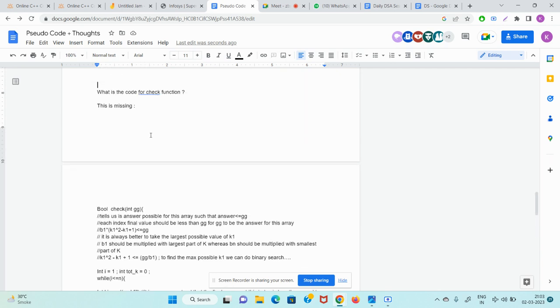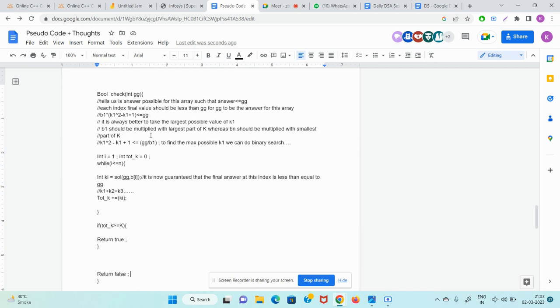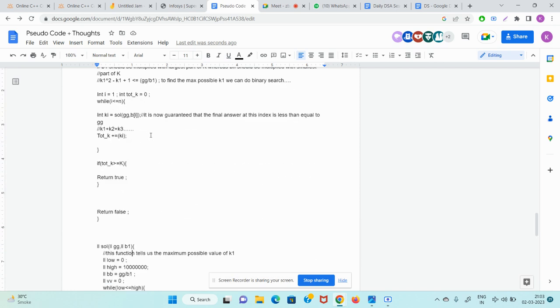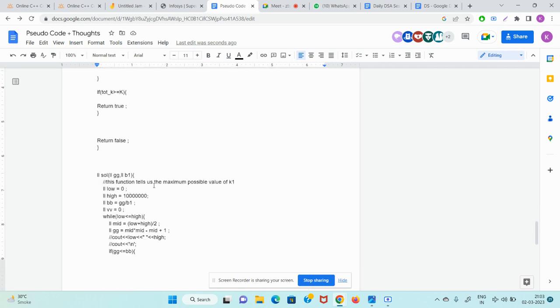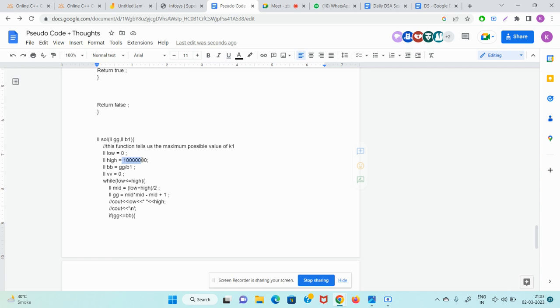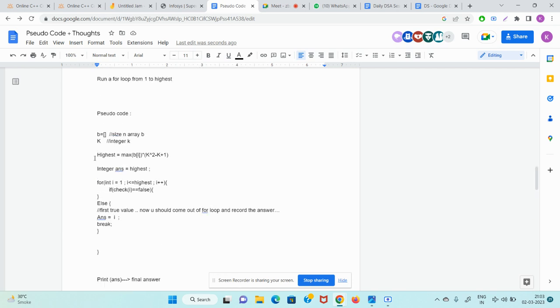So guys, this function is also done, this function is also done, this function is also done. Now let's calculate the time complexity. Okay. So guys, for this the time complexity will be O of n, right? We are running a while loop, O of n, and then you are calling that solve function. So O of n into log of this highest value, O of n into log of high. But O of n into log of high के साथ अपन ये भी तो चला रहे हैं ना, 1 से लेके highest तक, right?